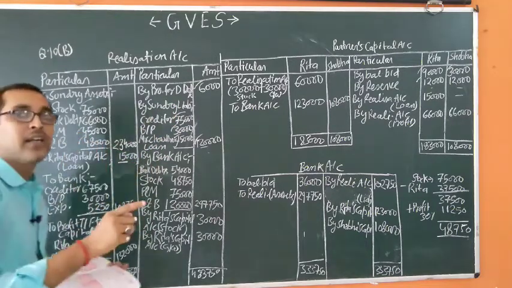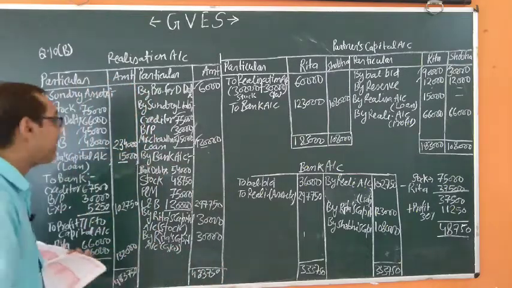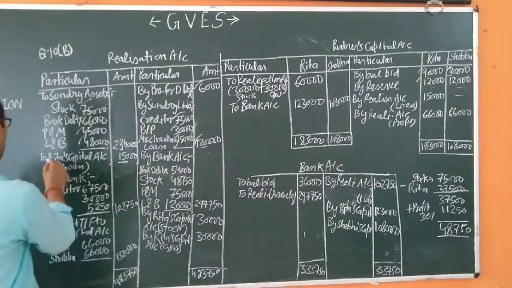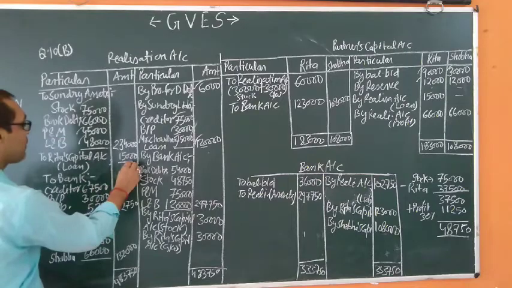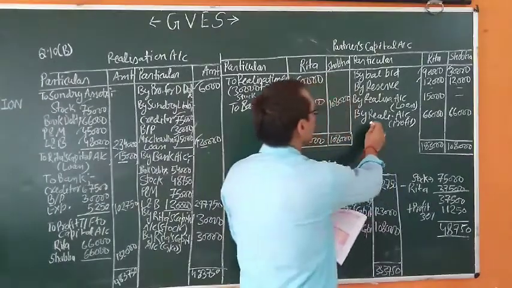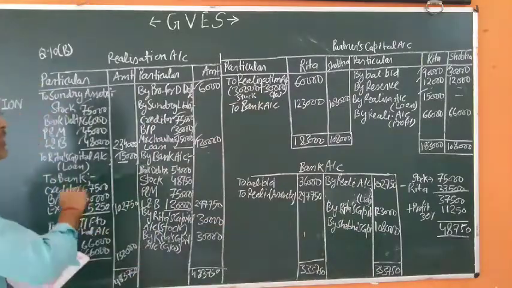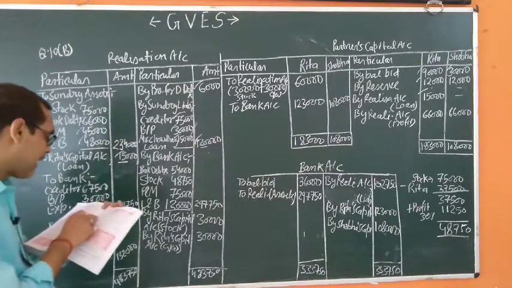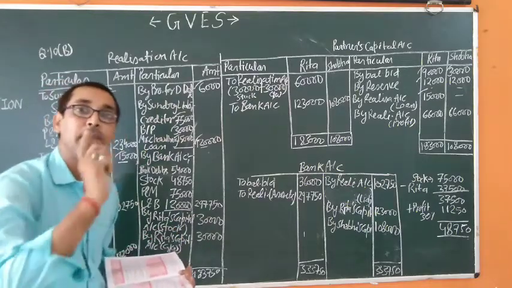When a partner pays any liability, his or her capital account will be credited. So we will write "To Rita's capital account 15,000", and this amount will be transferred to the partner's capital account, Rita's capital account, 15,000. We post it simultaneously.